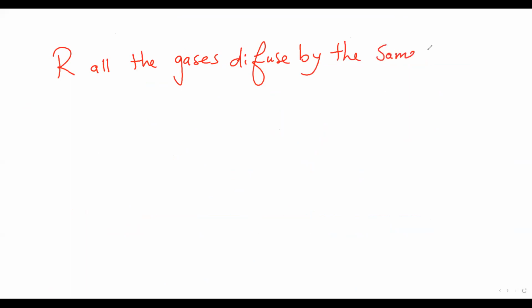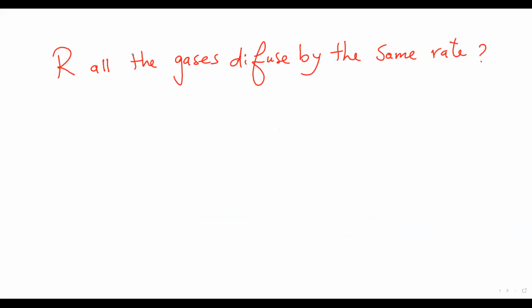Are all the gases diffused at the same rate?